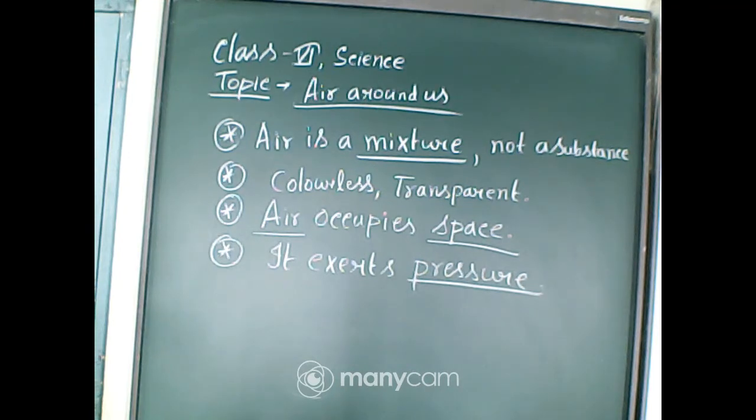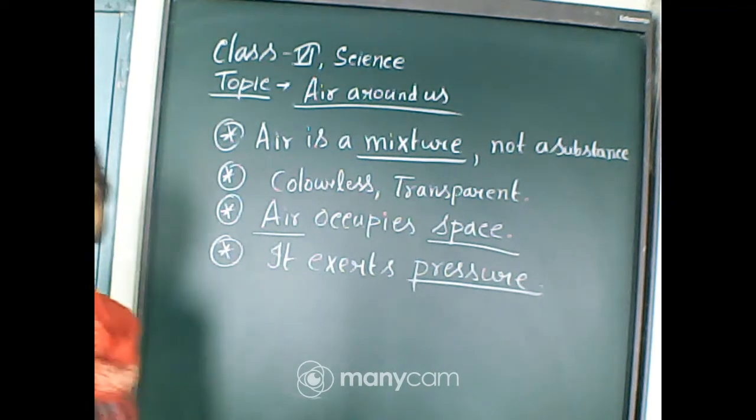Without air, the breathing process cannot take place, and burning or combustion also needs oxygen. The existence of life on planet Earth is mainly because of the presence of air. So we can say air is very essential for our survival. Understood everyone up to this?